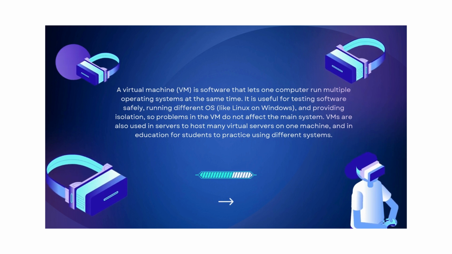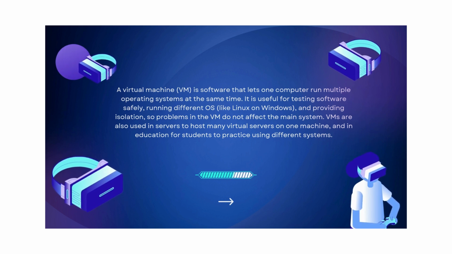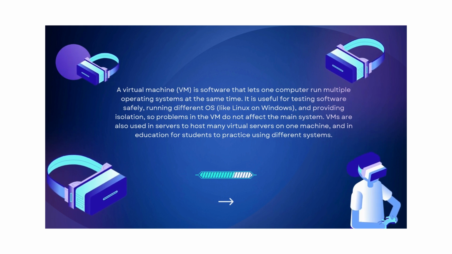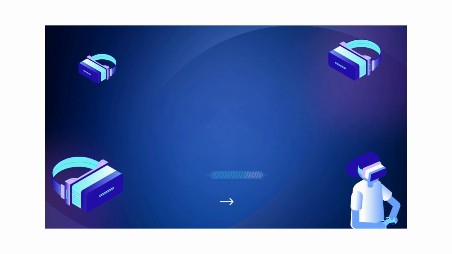VMs are also used in servers to host many virtual servers on one machine, and in education for students to practice using different systems.